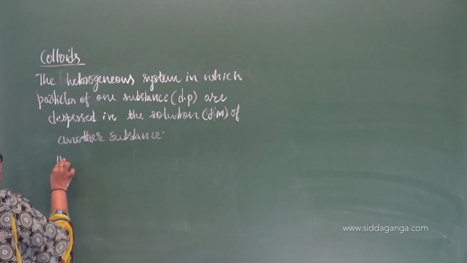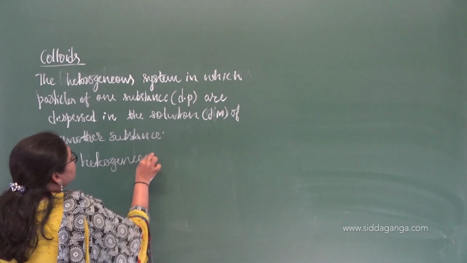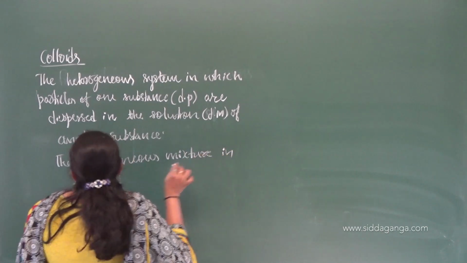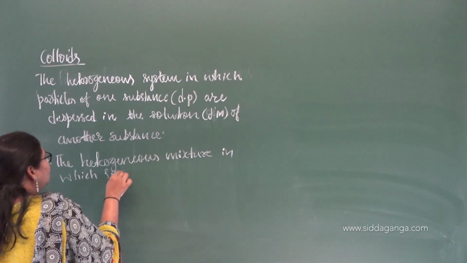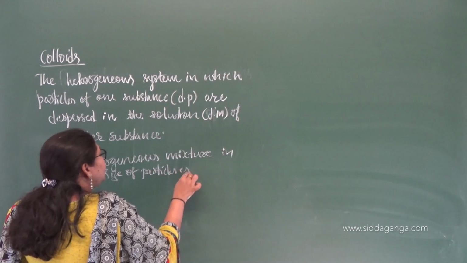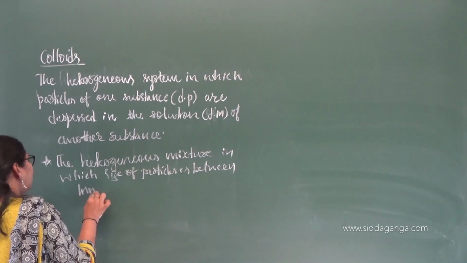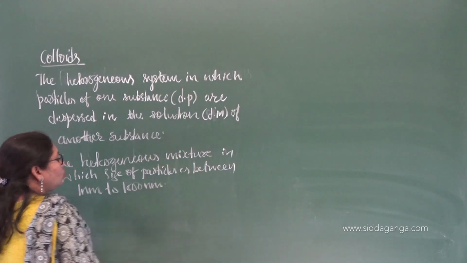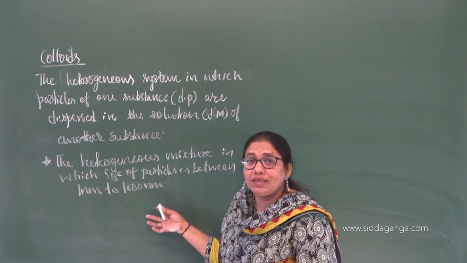So these are heterogeneous mixtures, with one more definition, in which the size of particles is between 1 nanometer and 1000 nanometer. Those are called colloids.